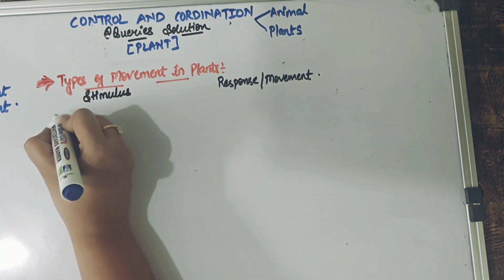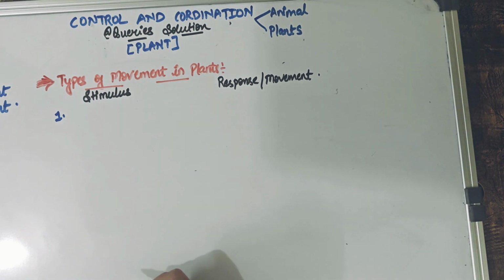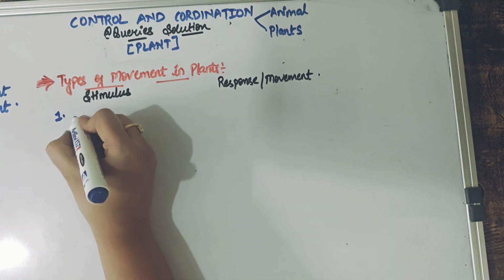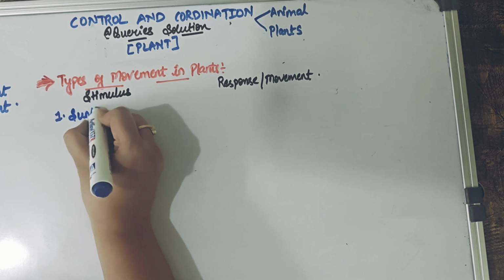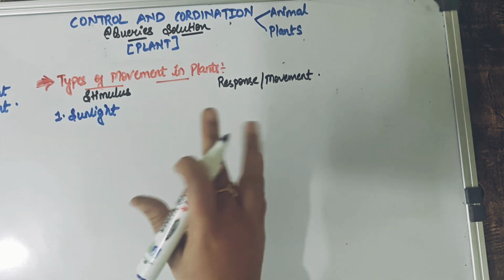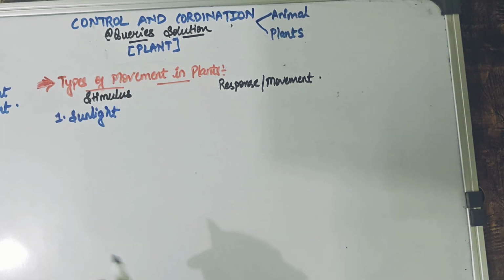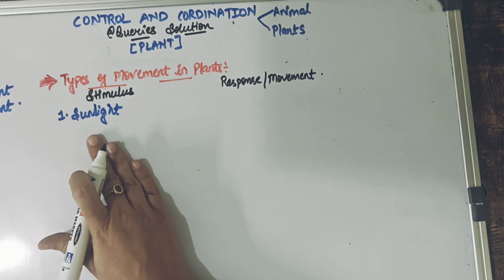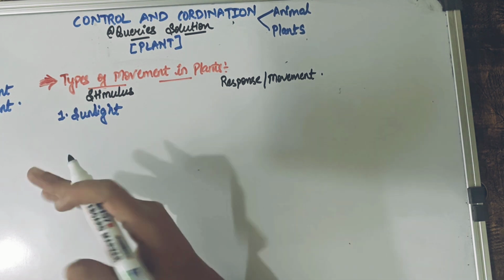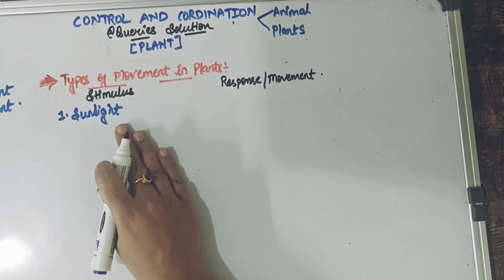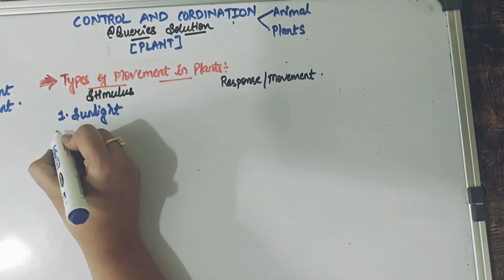So the first important stimulus the plant shows a response towards is something which is known as light. And what light here are we talking about? Definitely we are not talking about the tube lights and different lights that we have, but plants respond to a very important light, which is the sunlight. We all know that plants do require sunlight mainly. So sunlight is the first important stimulus.